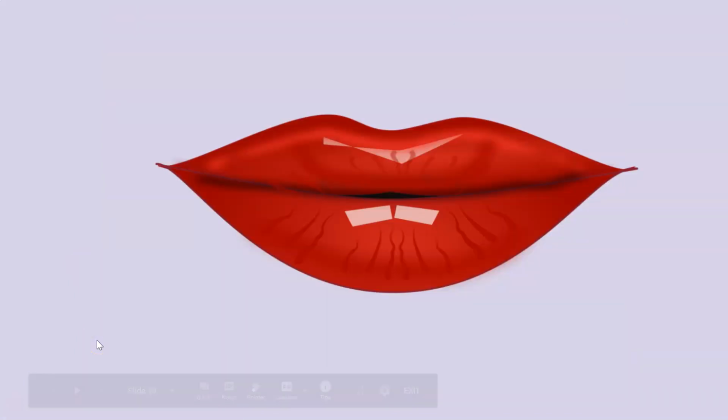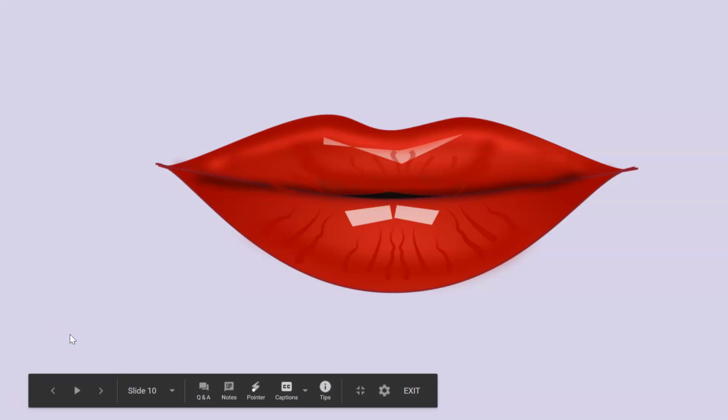And lip. L, i, p. Write the sounds you hear in the word lip. L, i, p. Lip. Great job sounding out words.